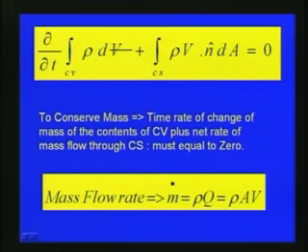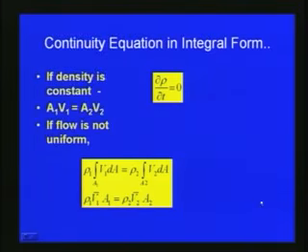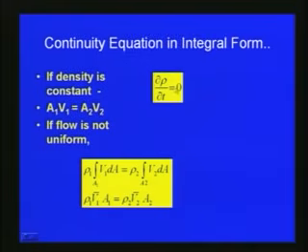And finally, if it is a steady state condition, we can say that the mass flow can be written as rho into A V, where V is the velocity here. So finally, the integral form of the continuity equation: if the system is at steady state, or if there is no change with respect to the density, that means del rho by del t, no change of density with respect to time, this can be written as 0. Most of the fluid flow which we will be discussing will not have any change as far as the density rho is concerned, or we will generally be dealing with incompressible fluid flow. So del rho by del t is equal to 0.